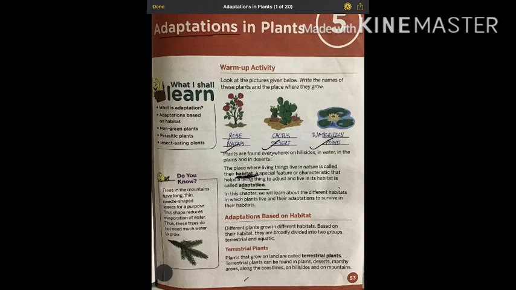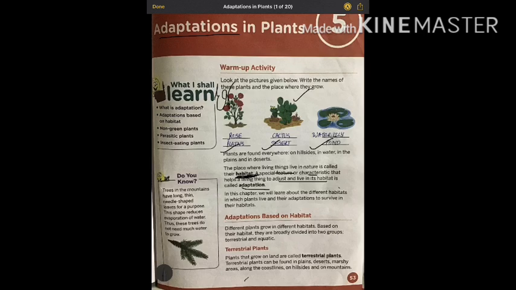So let us focus on what is adaptation. Adaptation is a special feature or characteristic or quality of a living thing that helps it to adjust and live in its habitat. Okay, let me put it in an easy way in front of you. So what is an adaptation? Adaptation is any quality of any living thing which helps it to live in the nature. You can take these 3 examples.